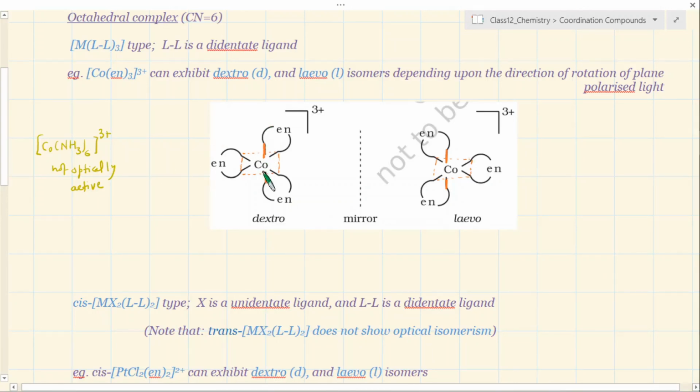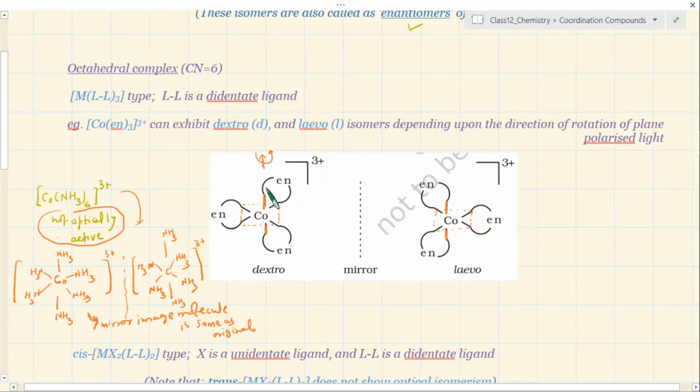So if you rotate this molecule, you will not get this molecule. That means there is an optical, these two are different. Even if you try to rotate them and try to see if they are superimposable, they are different. You cannot superimpose. The two are different. Okay, and they will rotate the plane of polarization opposite to each other. So if you call one of them as dextro, other is levo by default.